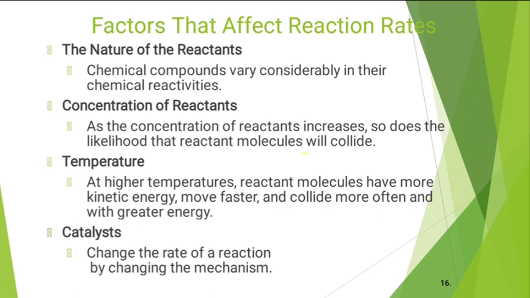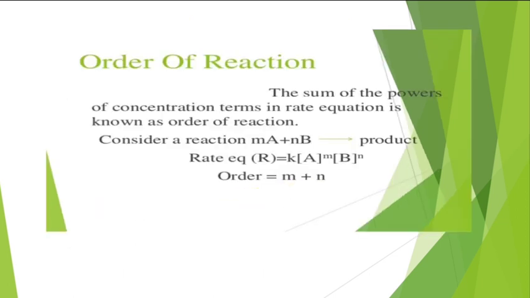First one is the nature of the reactants. Next is the concentration of reactant, temperature and catalyst. Then the order of a reaction. The order of a reaction is the sum of the powers of concentration terms in the rate equation.